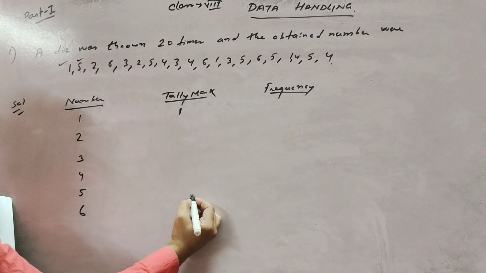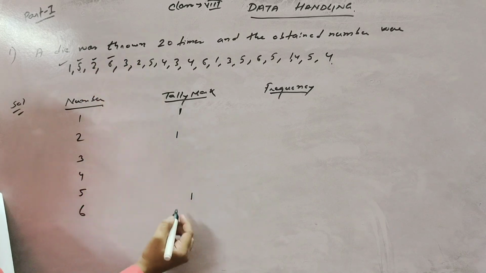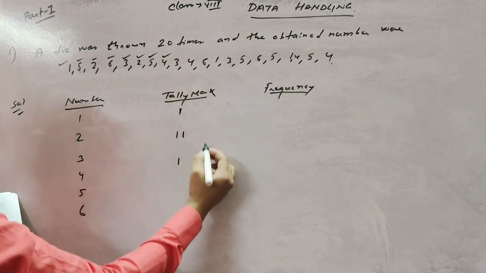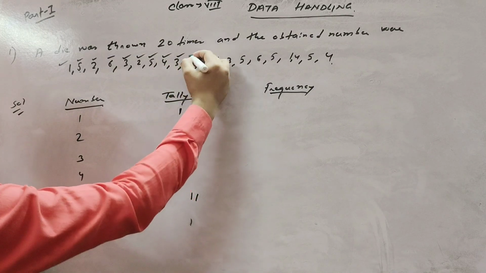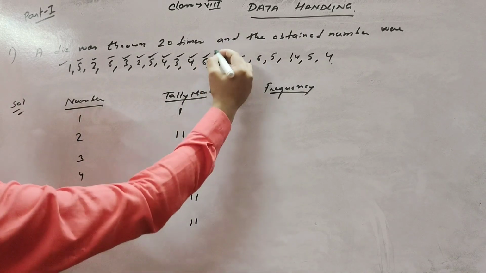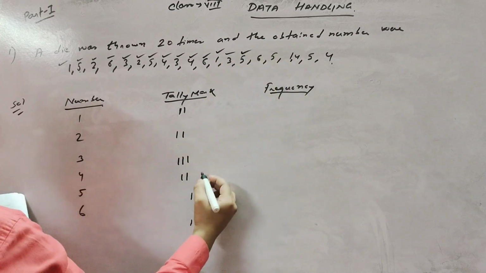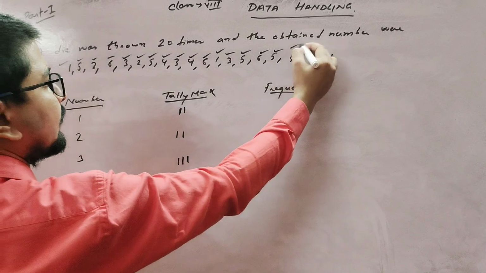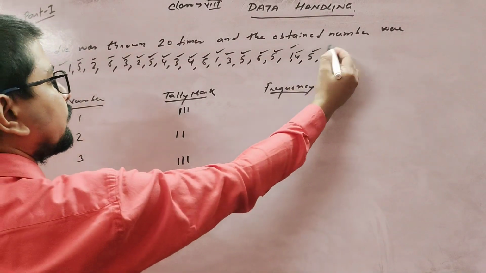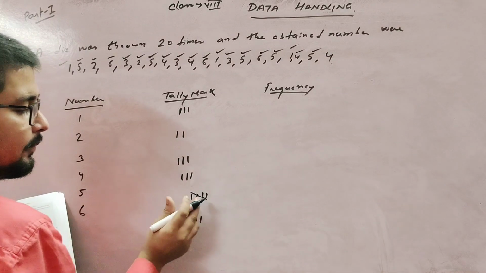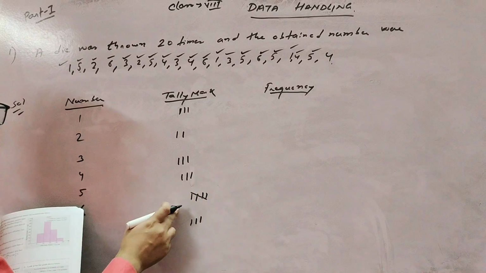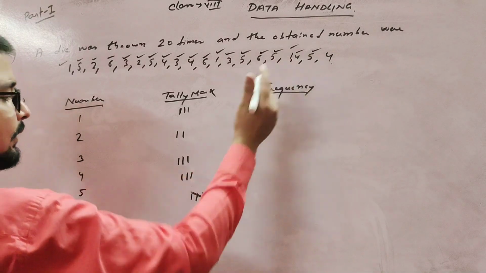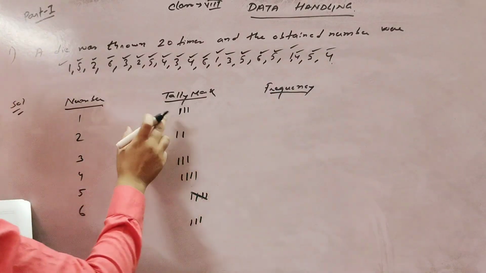Second number is 5, so here. Then 2, then 6, then 3, then 2, then 5, then 4, then 3, then 4, then 6, then 1, then 3, then 5, then 6, then 5, then 5, then 1 and 4. 5 comes again, that means this is a bunch of 5, a symbol that 5 tallies have come. Then 4, and the last 4. So this is your tally mark.